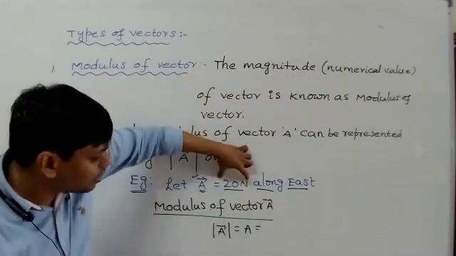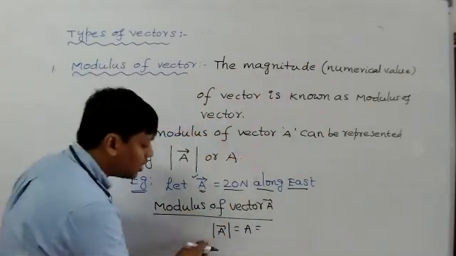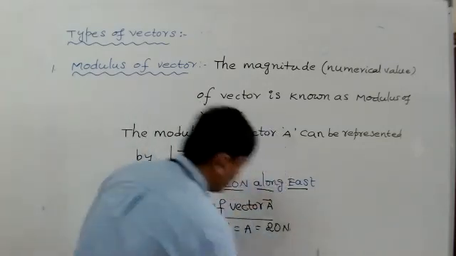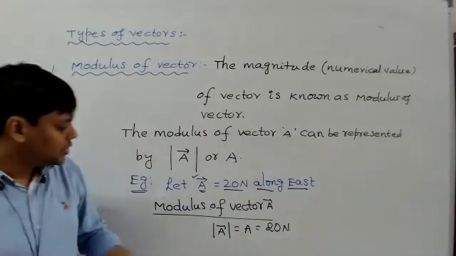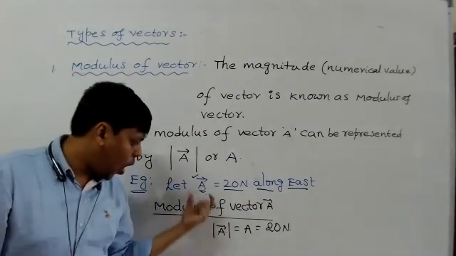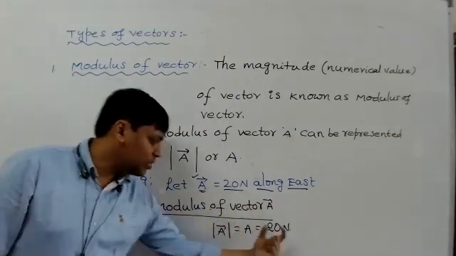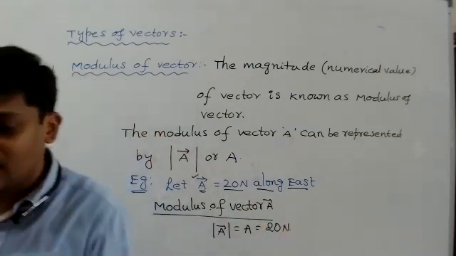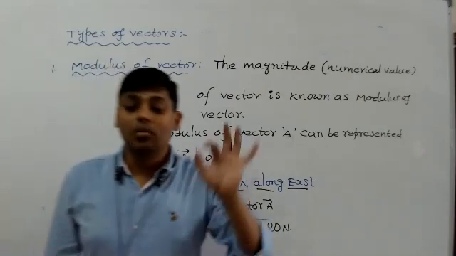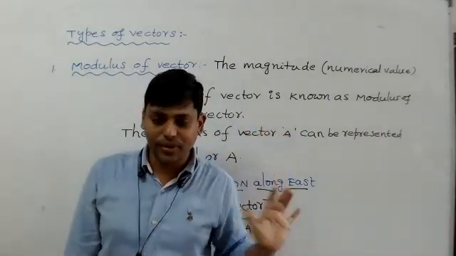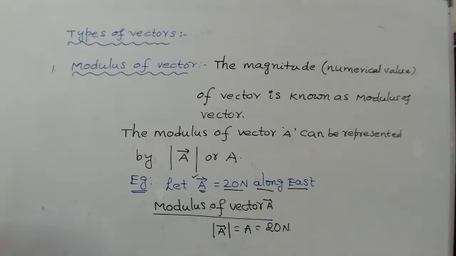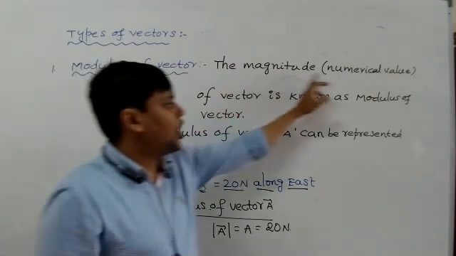What's the magnitude here? 20 newtons. So mod A bar or A is 20 newtons. That means the magnitude of a vector is known as modulus of a vector. Okay, write this. Modulus means magnitude or numerical value.